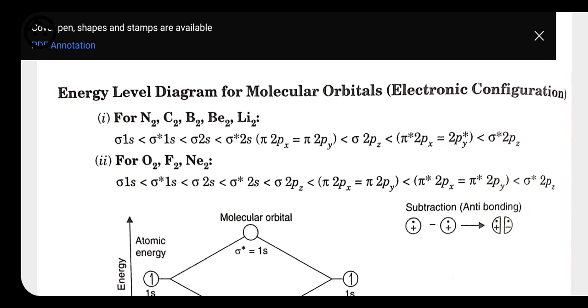These all represent bonding. After that we have sigma star 2px and sigma star 2py, both with equal energy, and the highest energy is that of sigma star 2pz.